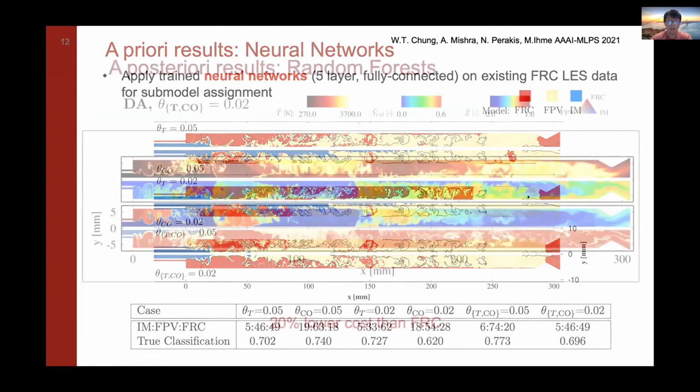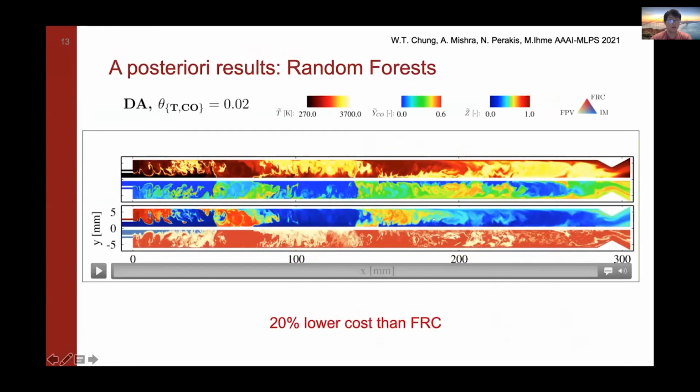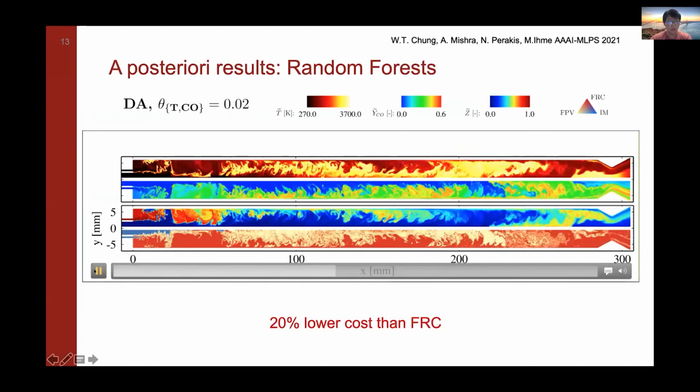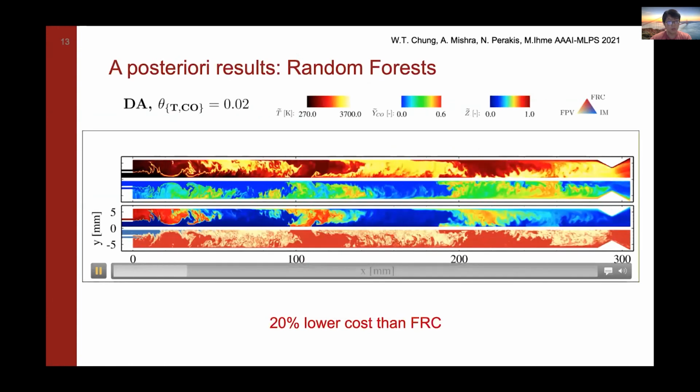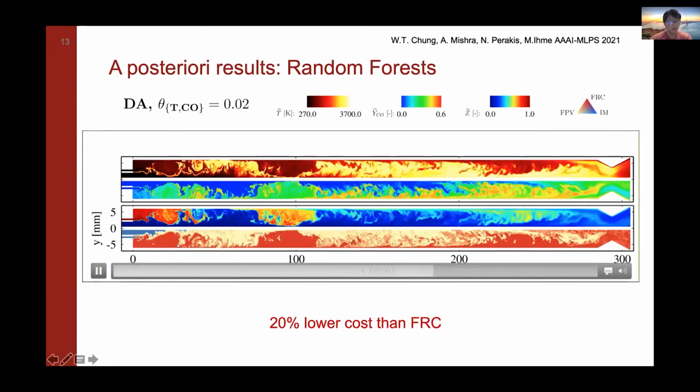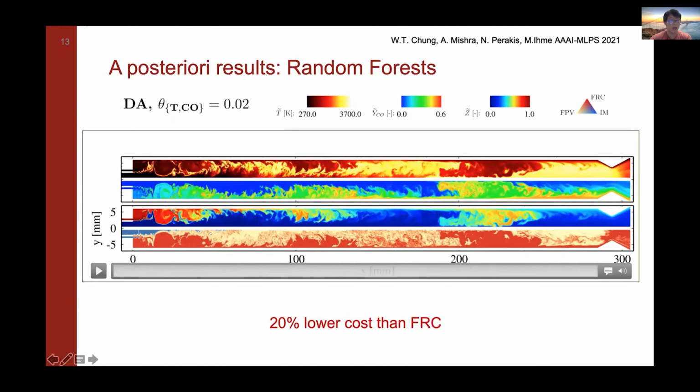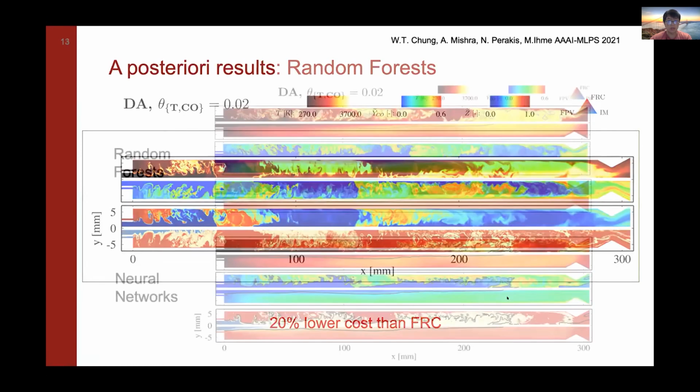We applied our classification method in situ as an online method during our LES. And this is just a video showing our model assignment. As you can see in our a posteriori simulations, it still has a similar pattern of assigning finite rate chemistry in the recirculation zone and in regions near the wall, which is where we want them to be assigned essentially.